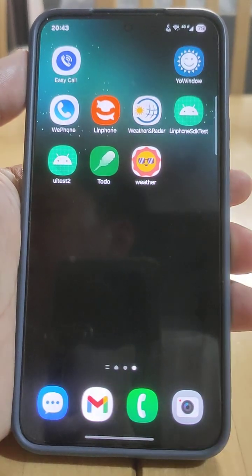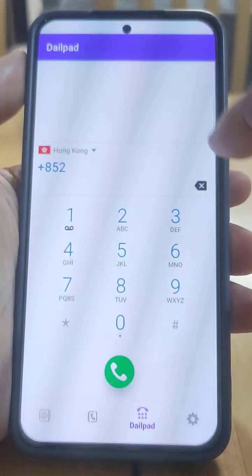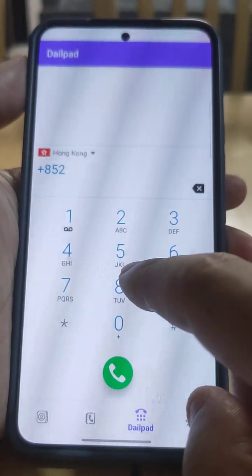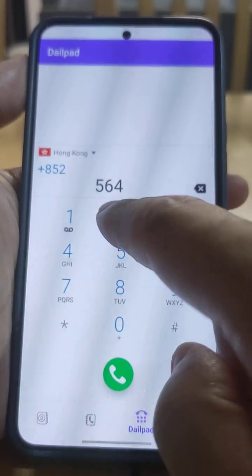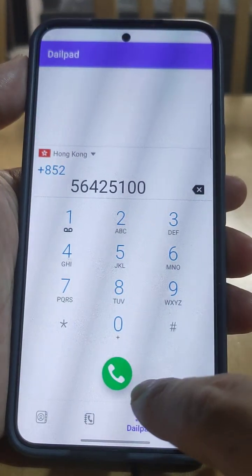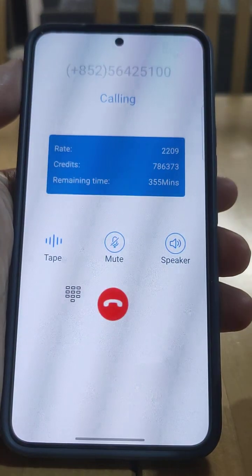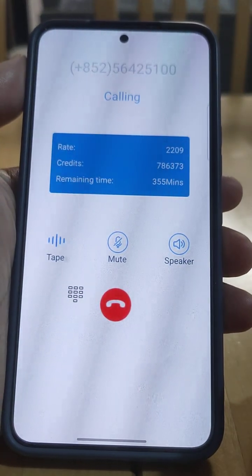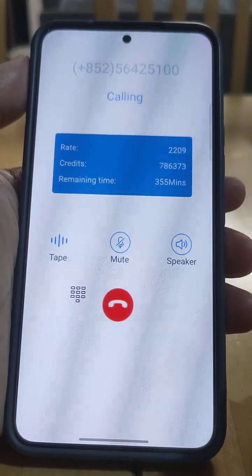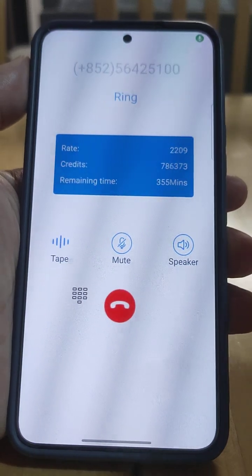For example, let's make a call. Open the app. When the call begins, we start the SIP foreground service.